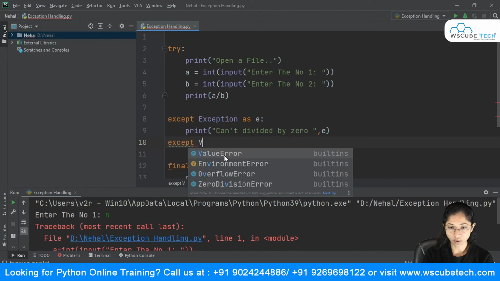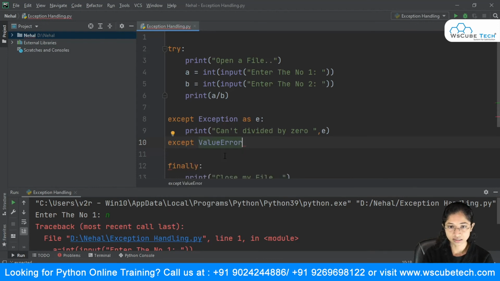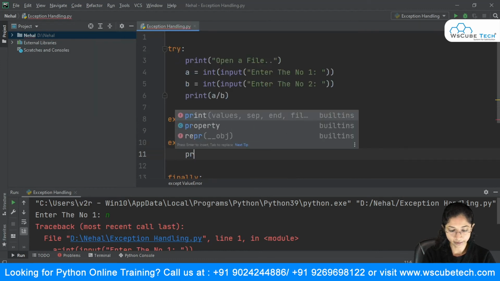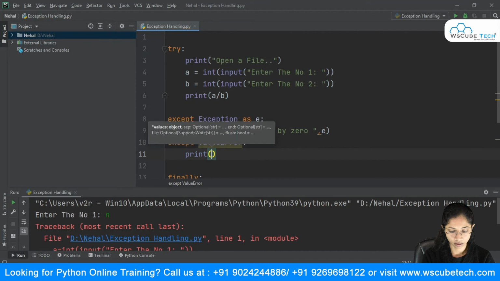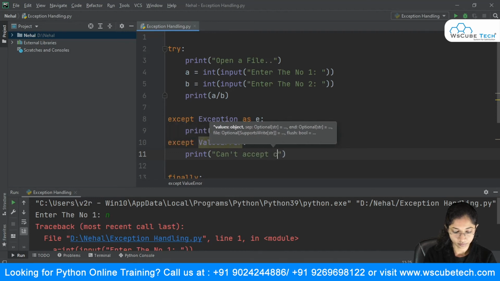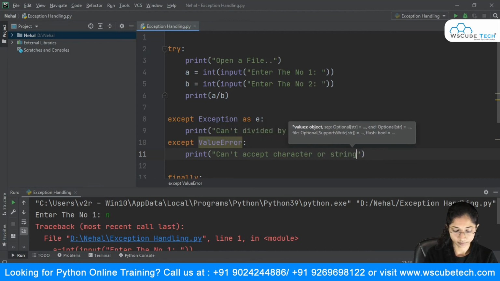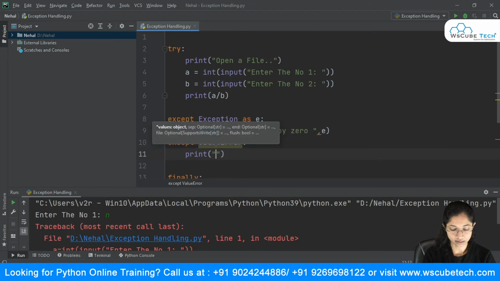So I'm just going to say ValueError, and then I can say print, can't accept character or string, or you can simply say that only numeric values are accepted.